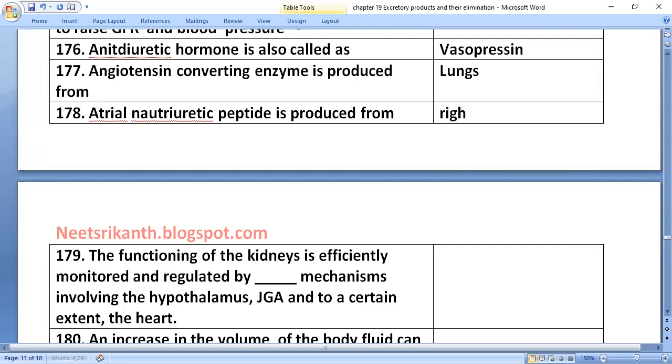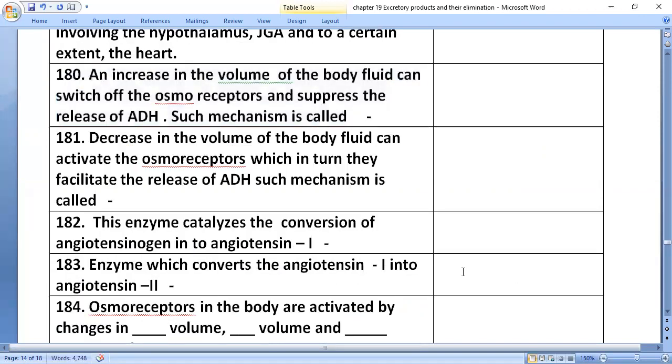ANF is from the right atrium of the heart. Functioning of the kidney is efficiently monitored and regulated by hormonal feedback mechanisms involving the hypothalamus and juxtaglomerular apparatus, and to a certain extent the heart, by releasing ANF, atrial natriuretic factor.